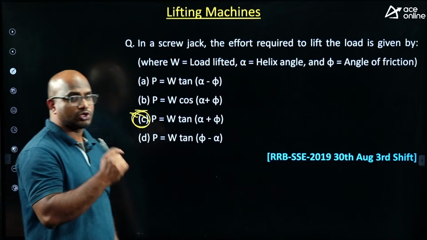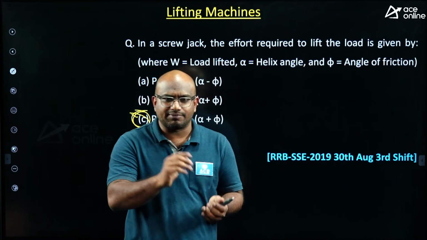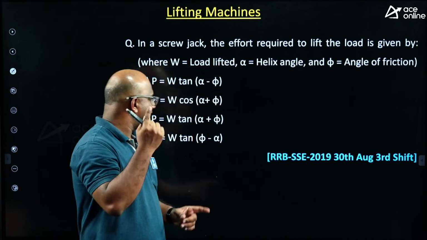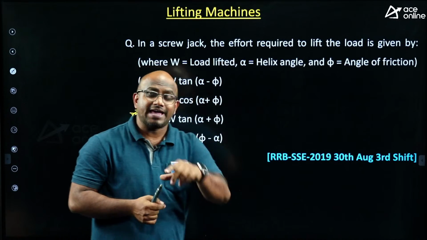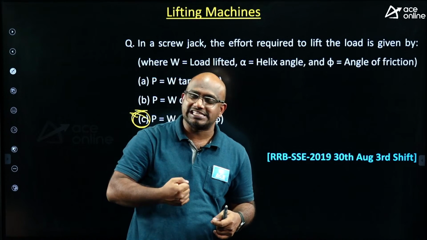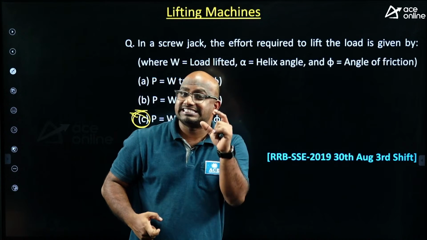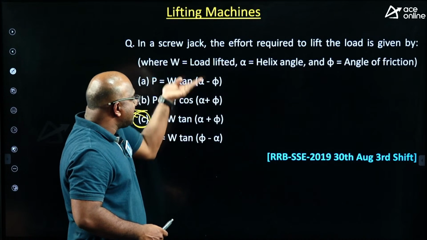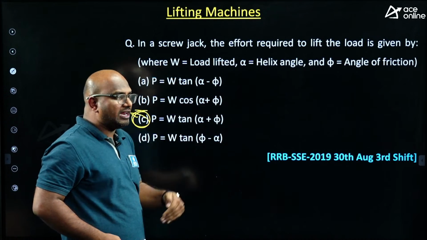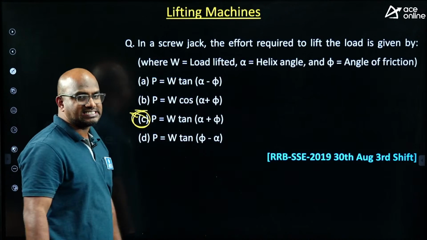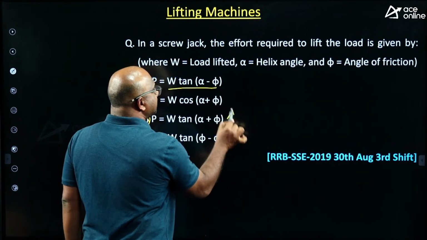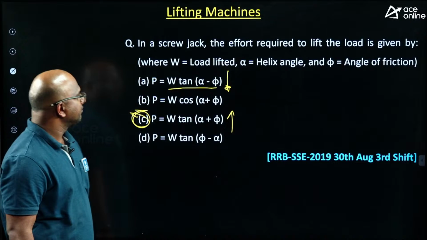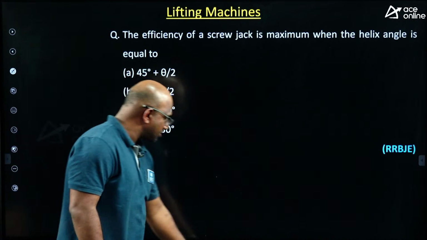Suppose it is the same question in the screw jack, like when you are lifting a car, you keep a screw jack and rotate it. How much effort is required to raise? W tan of alpha plus phi. To lower it down also you have to rotate, because it doesn't come down on its own. It has a self-locking mechanism. Then how much effort is required at that time? The effort required to raise is alpha plus phi. The effort required to lower it down is alpha minus phi, guys. Clear? Next.